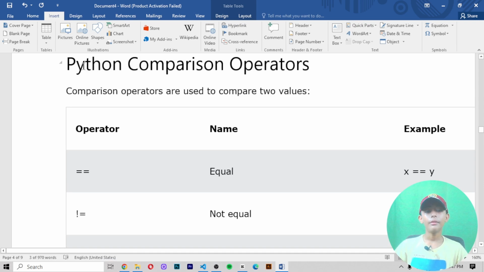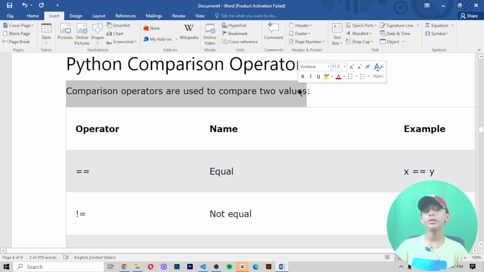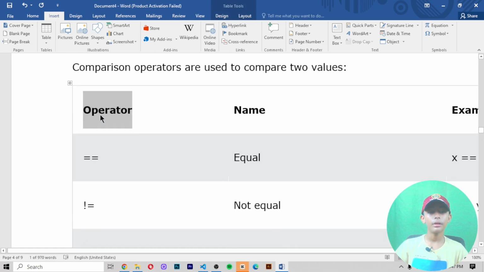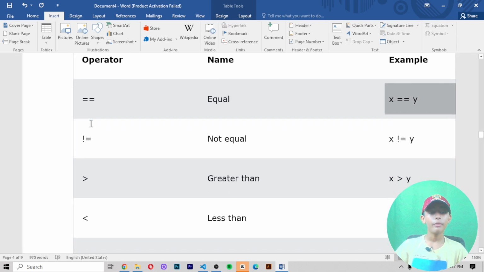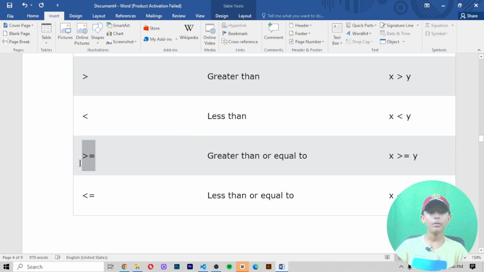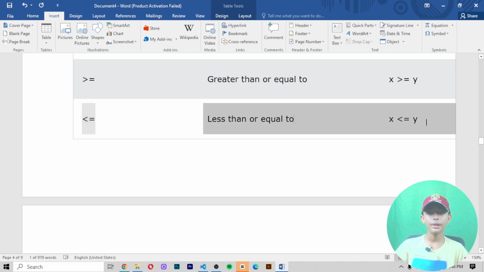Now, the third operator I told you about is the Python comparison operators. If you don't know what comparison operators are, let me tell you. Comparison operators are used to compare two values. The first operator is equal, and an example is shown. One more is not equal, with its example. One more is greater than, less than, then greater than or equal to, and less than or equal to, with examples here.